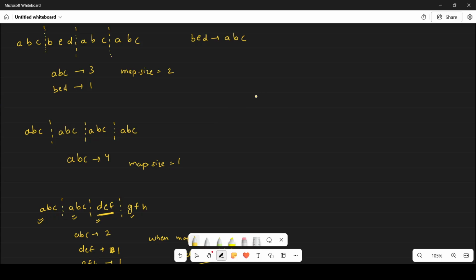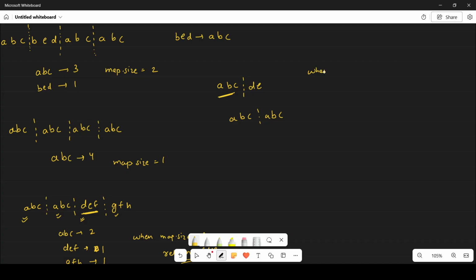What happens if the length is not divisible by k? Let's say ABC and only DE. Can you make this string into a good string? No, because according to the question, if you consider this substring, you have to repeat it again. If you repeat it again, your string will be of length 6. But in this case, the string length is 5. That's why when n modulo k is not equal to 0, you should return false.